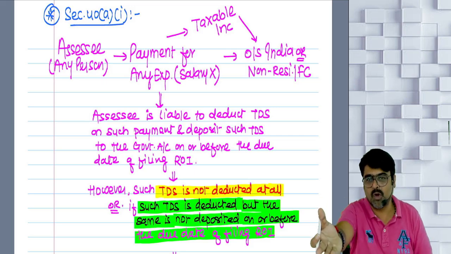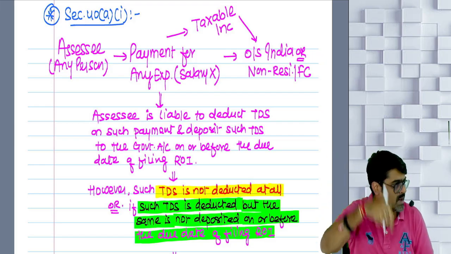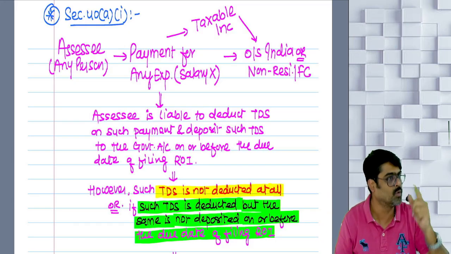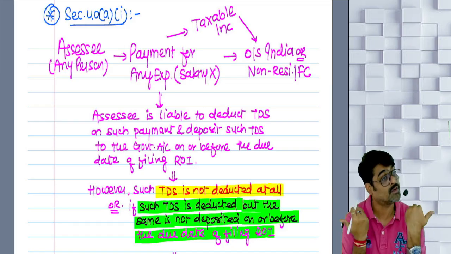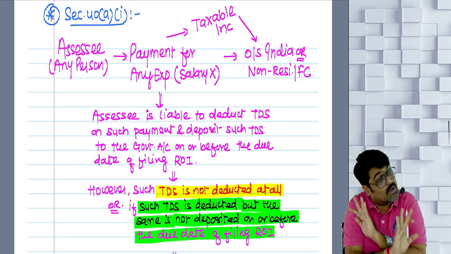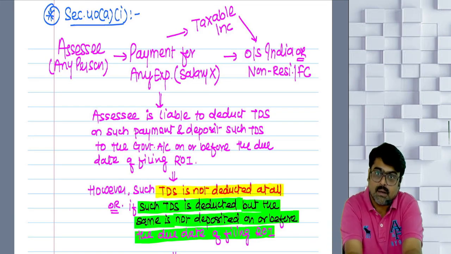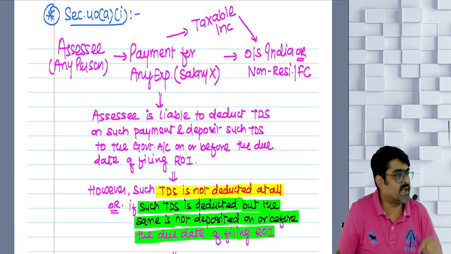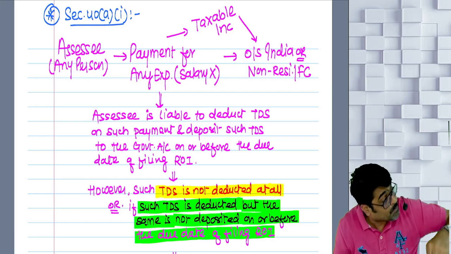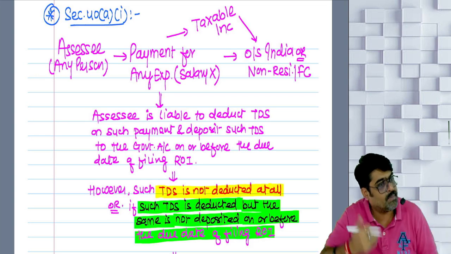Understanding? Because of you, we have lost our tax. You have made the payment without TDS. Now, is he going to come to pay that tax? No. Can we go there? No. Because of you, we lost our tax revenue. So you also lose. The entire payment will not be treated as your business expense. The payment on which you have not deducted TDS will not be treated as your business expense. It will be disallowed. The payment on which you have deducted, but the tax deducted has not been deposited on or before the due date of filing ROI, 100% of that payment on which the TDS default is committed will be disallowed.